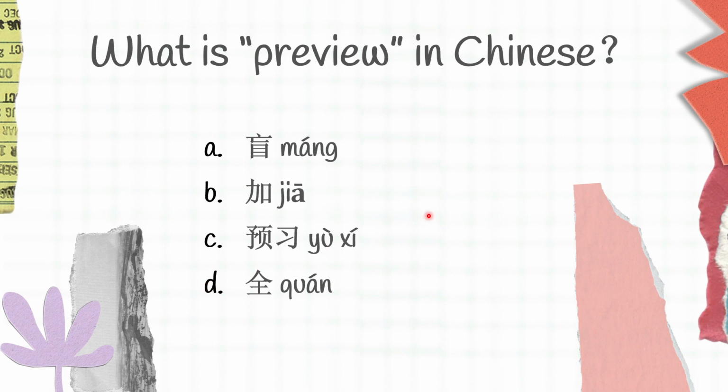Which one do you think is the correct one, guys? 忙 is blind, 加 is add, 预习 is preview, 全 is whole. And C is the correct answer for this question, 预习.